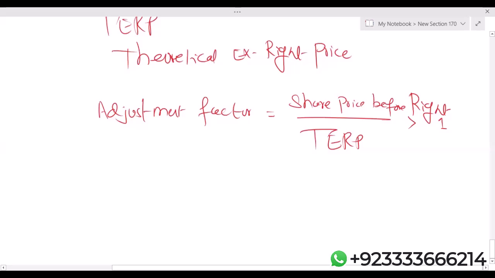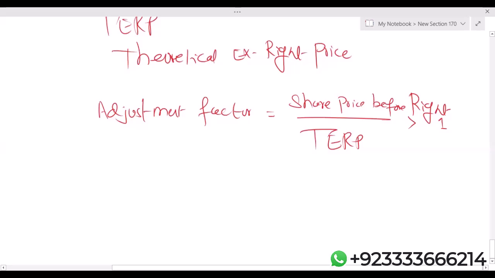If the examiner gives you two dates, let's say the announcement date of the right issue and the entitlement date as well. For example, the organization made the announcement on 30th June 24, but the entitlement date is 31st July 24.